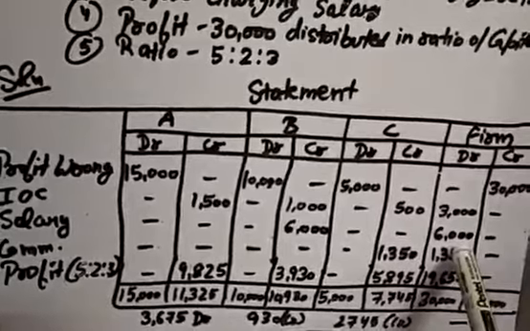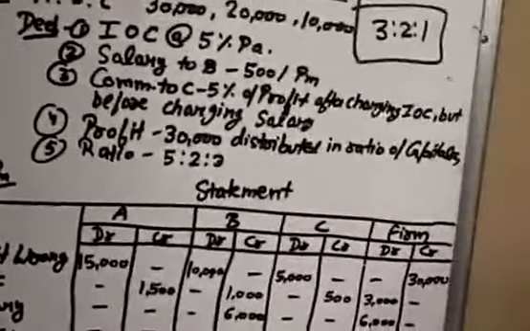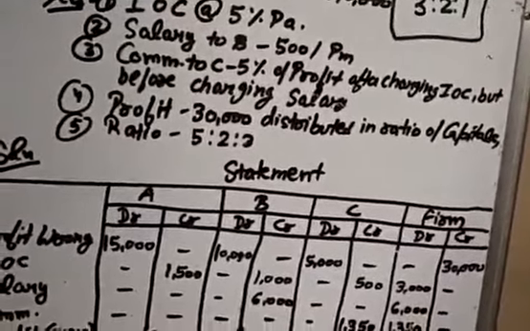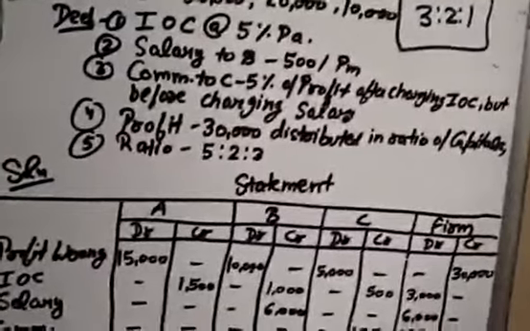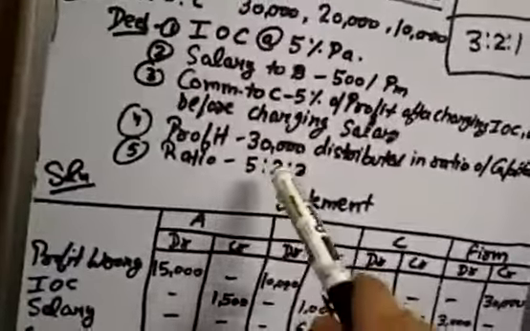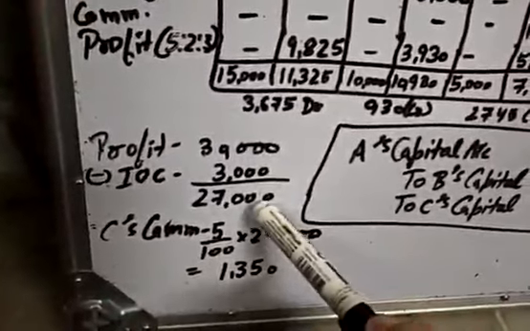Now commission. Students, you have to calculate commission on profit after charging interest on capital. So tell me, students, how much was the profit? Profit was 30,000 and how much is the interest on capital? 3,000. So 30,000 minus 3,000 will be 27,000.